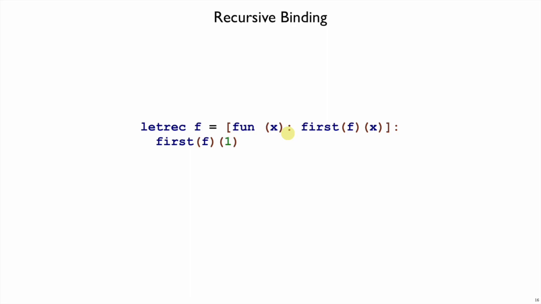Yes, it does. So in this case, we'll get an infinite loop because what happens is we do have to create the list. Inside that list, we get a value that's a function. We don't have to look at the function body right away. So we get a list containing a function, and then we take the first of that list, which is a function. We call it with 1, which takes the first of that list, calls it with 1, and so on and so on. So the point here is that Letrec is generalized in Shplait to not require a function on the right. It can be something else that could make sense, like a list of functions.